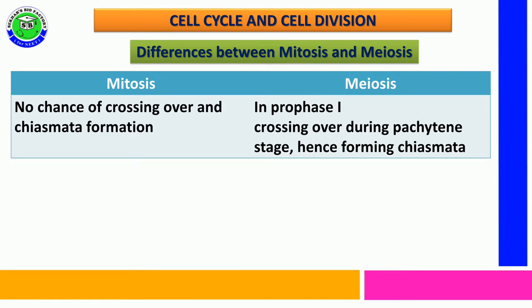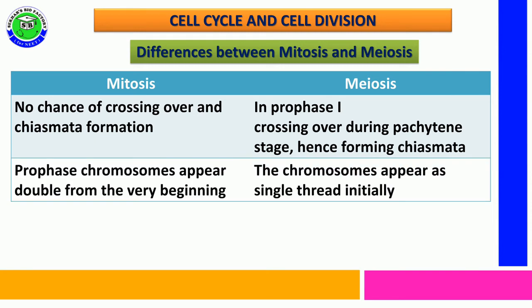In mitosis, there is no chance for crossing over and chiasmata formation. But in meiosis prophase 1 stage, the crossing over takes place between non-sister chromatids of homologous chromosomes that takes place in pachytene stage and leads to the formation of chiasmata.